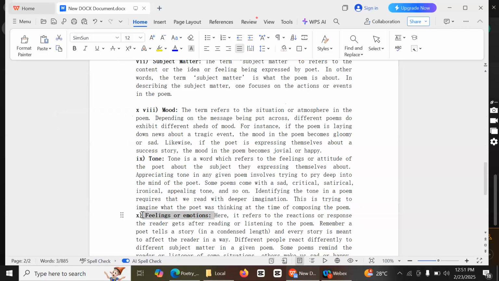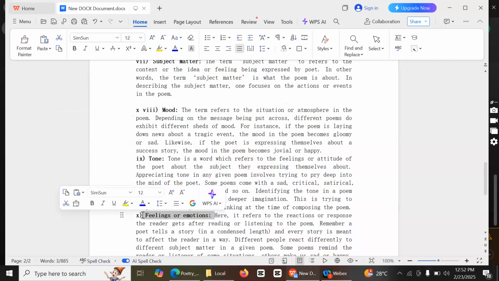If you finish reading a story or a poem, how do you feel? That is the attitude. How do you feel? That is feelings. You may have different feelings about the persona, about the speaker, maybe sympathetic, pity, sorry.